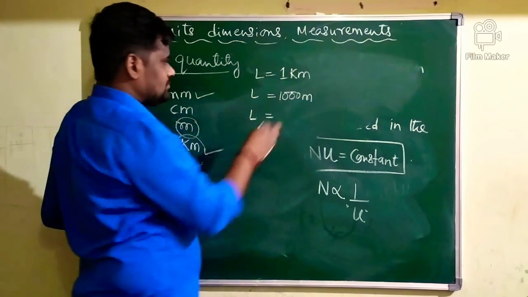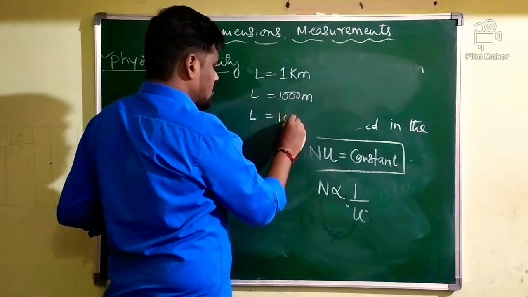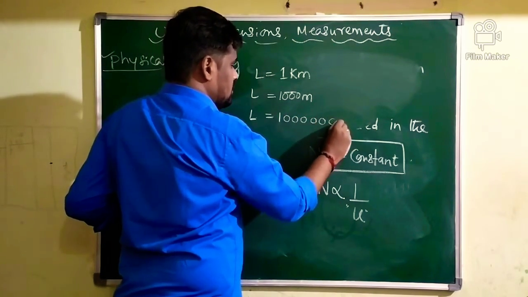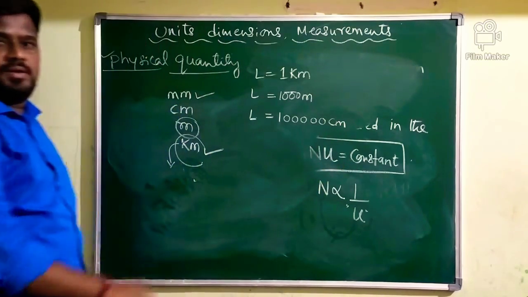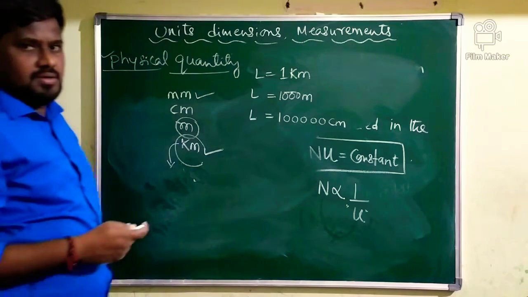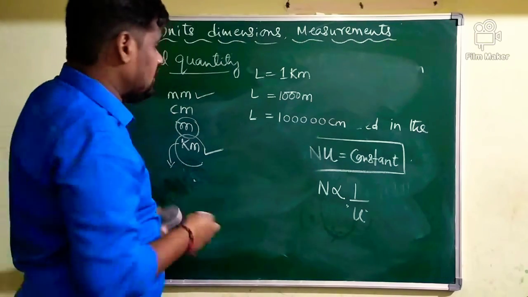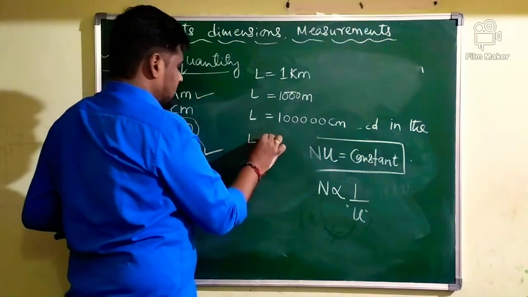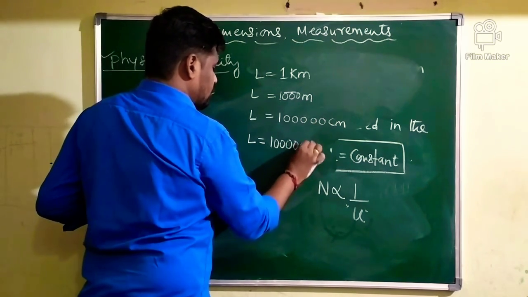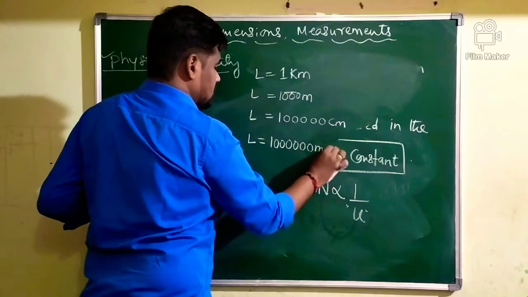The answer will be 1, 2, 3, 4, 5 zeros if you write in centimeter. Same length if you write in millimeter, then definitely it will be 1, 2, 3, 4, 5, 6 zeros.